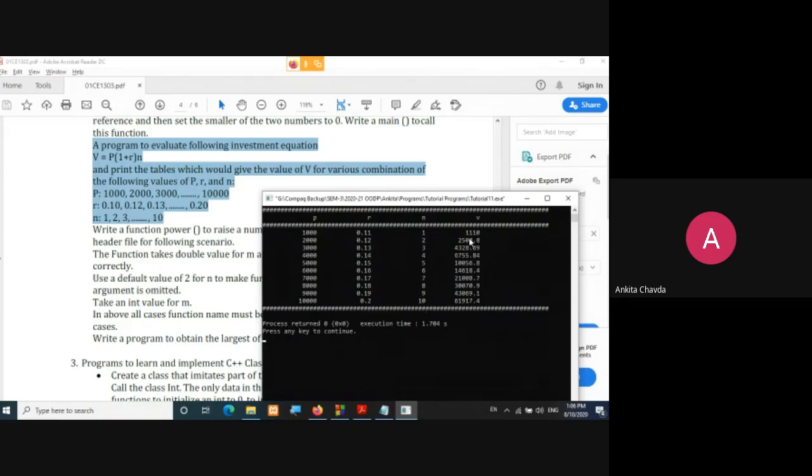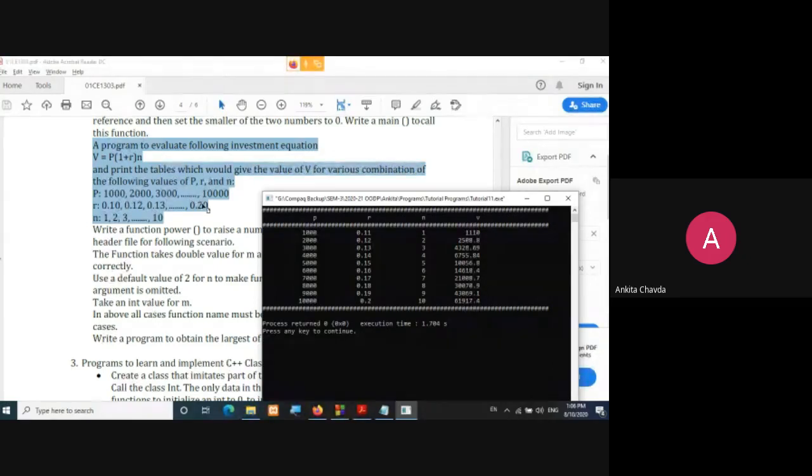For this you have to calculate V. So V equals what? P, your principal amount, multiplied by (1 plus r) raised to n, and you will have the answer. Second time P would be 2000, here is 0.12, here n is 2, and this is the answer. And this way, in table format I want this output. Now you get to know.